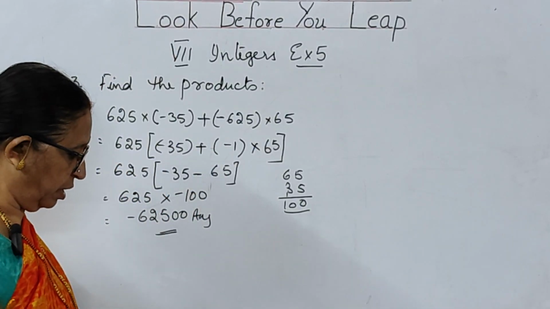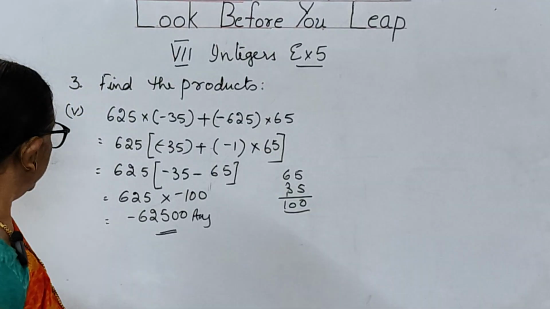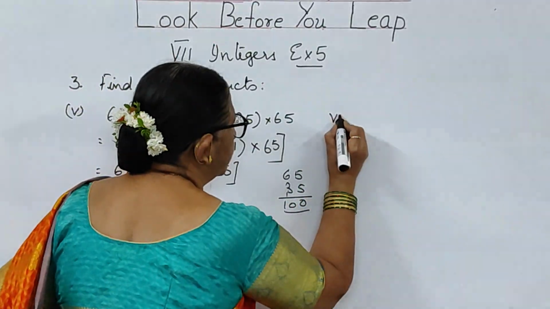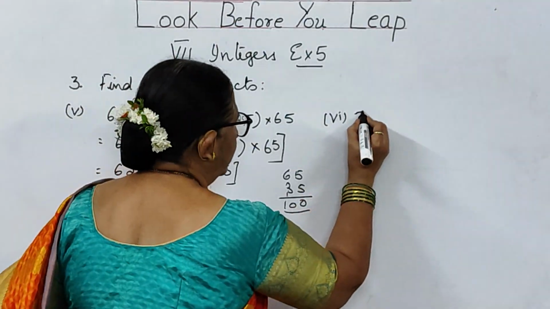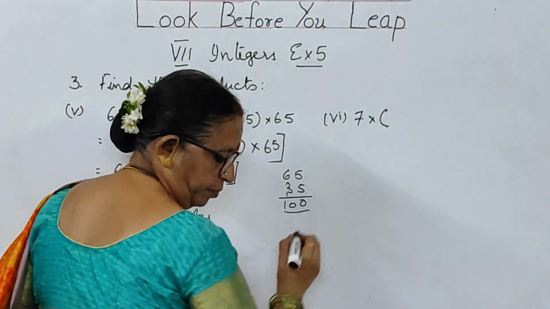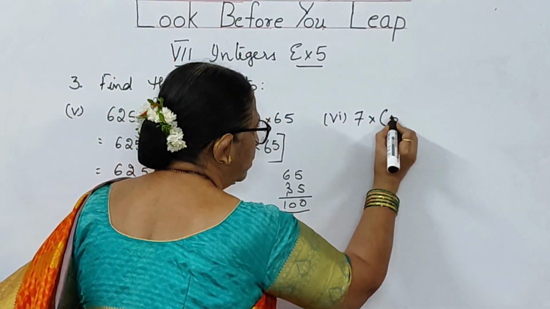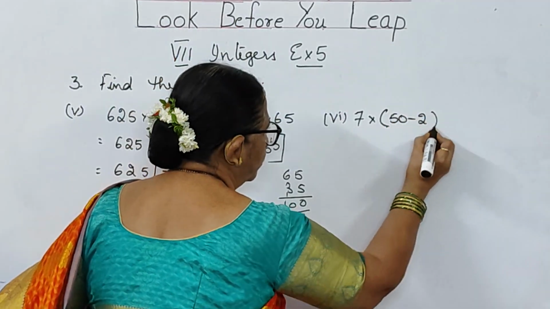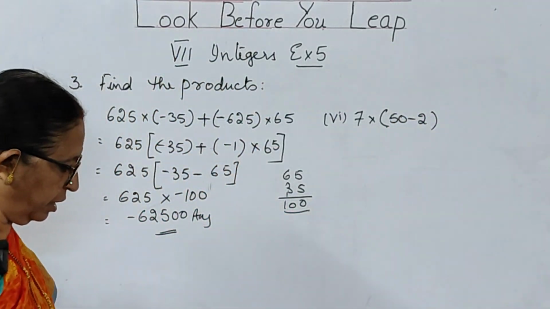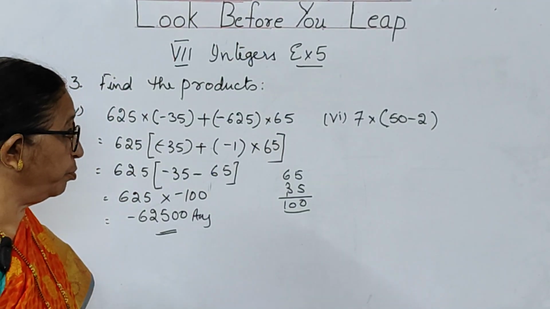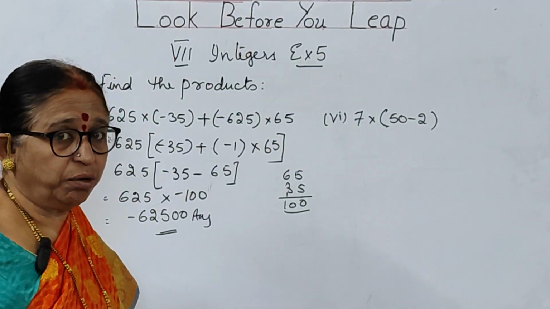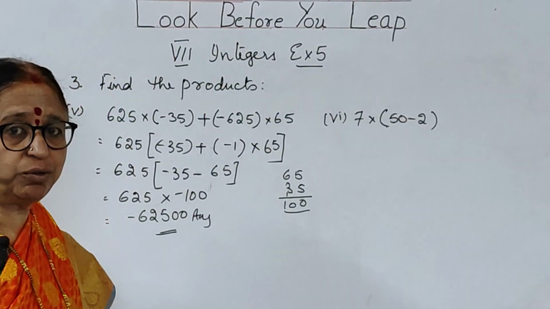Now we will go to the next problem, sixth problem. What is the sixth problem? 7 into 50 minus 2. So again 7 into 50 minus 2, A into B minus C. Of course, plus or minus, we can use it, I told, under addition and under subtraction.